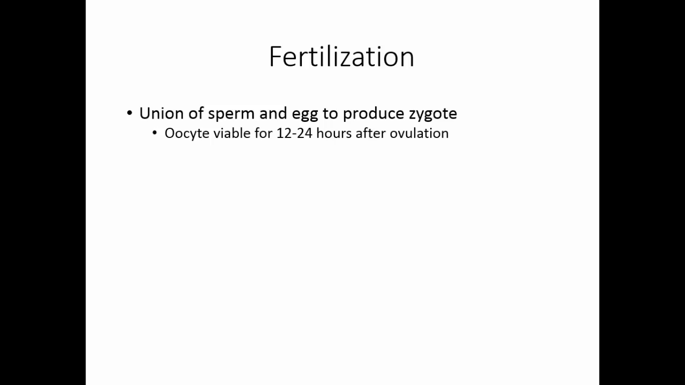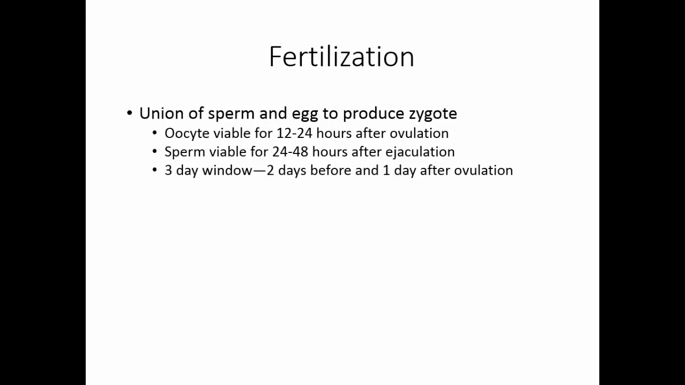The oocyte is viable for 12 to 24 hours after ovulation, and the sperm is viable for 24 to 48 hours after ejaculation. This means that there is about a 3-day window for fertilization to occur, 2 days before ovulation and 1 day after ovulation.